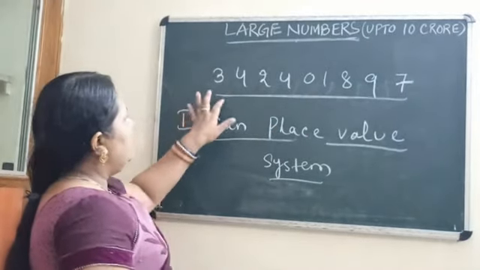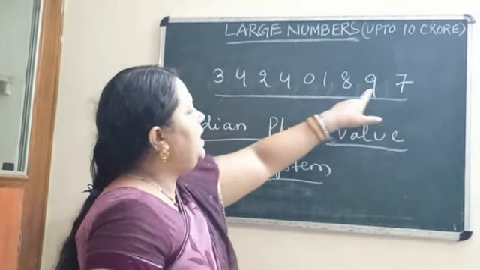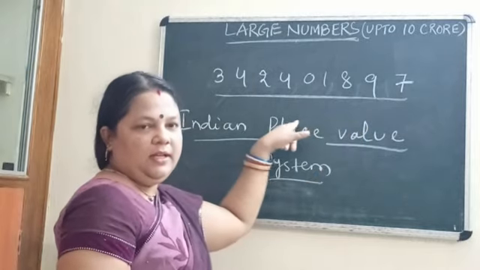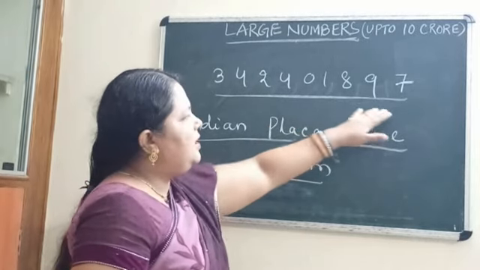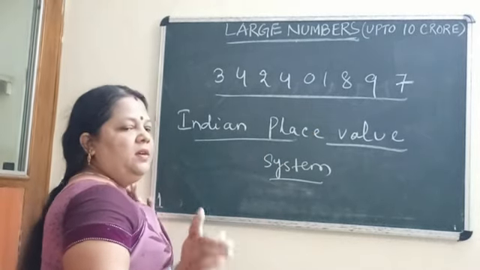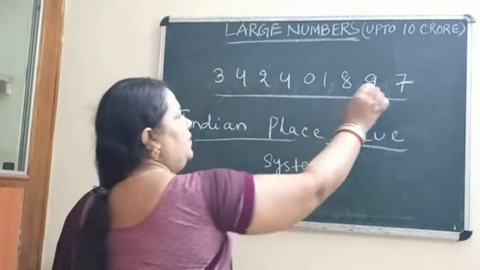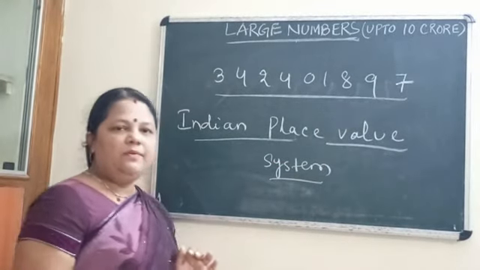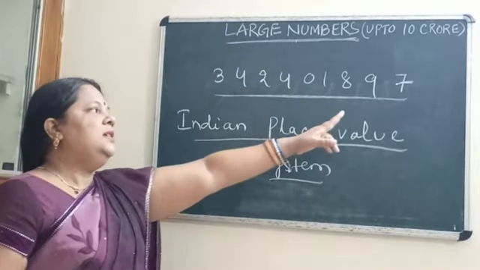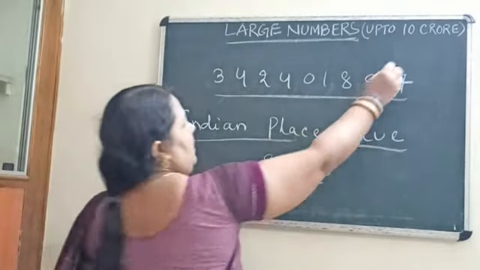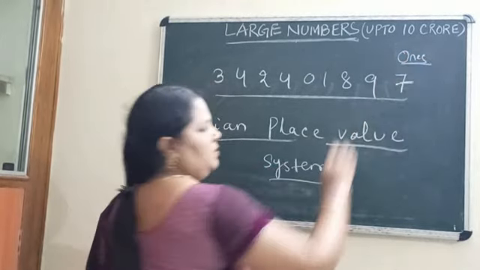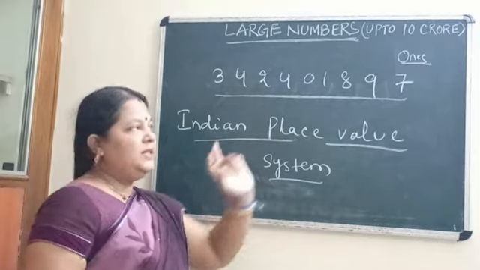How many digits are here? 1, 2, 3, 4, 5, 6, 7, 8, 9. That means 9 places are here. Clear? This is a 9-digit number. Always remember, we will start counting from the right side. The right side contains the place value that is ones. This is called the ones place.